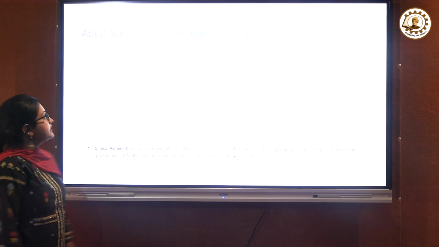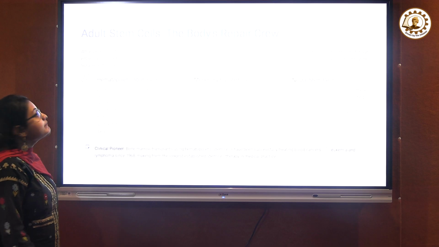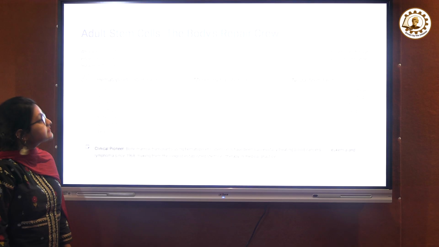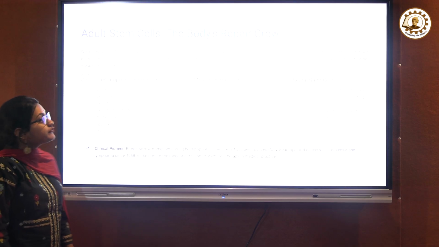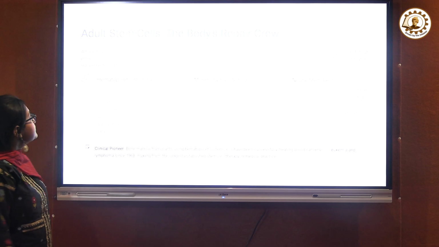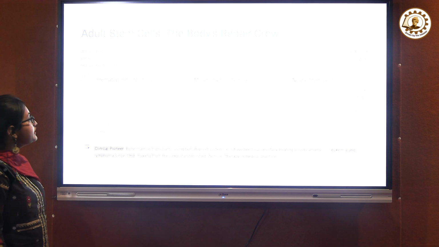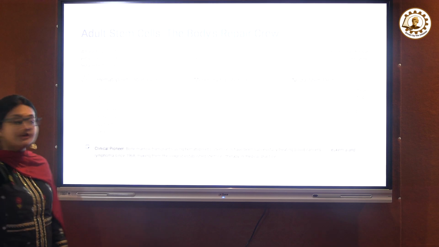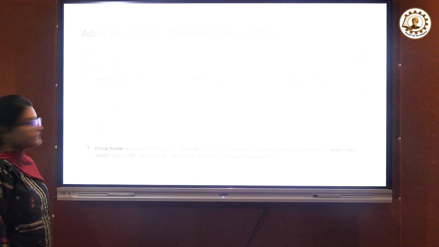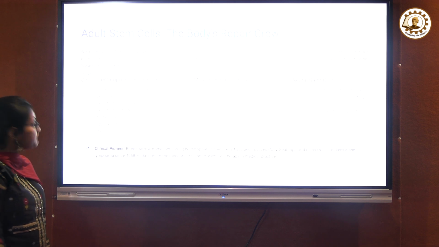Adult stem cells. While embryonic stem cells capture the headlines, adult stem cells have been performing maintenance and repair duties throughout our bodies for our entire life. The hematopoietic stem cells are located in the bone marrow; hem means blood. These cells generate all the blood types like RBCs that carry oxygen, WBCs that fight infections, and platelets that enable clotting.